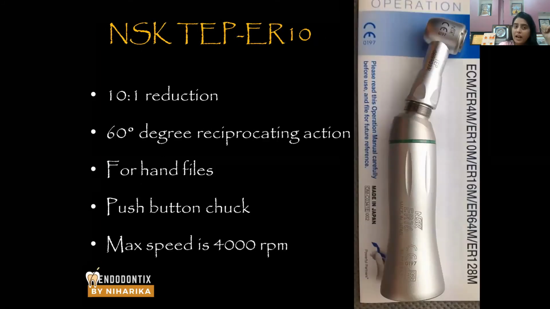Now, there is another handpiece by NSK, and this has a reduction gear ratio of 10:1. That means you attach it to your micromotor, and if you set the limit to 40,000 RPM or the maximum limit of the micromotor, since the gear ratio is 10:1, the output RPM is only going to be 4,000. Okay, 40,000 divided by 10 comes out to be only 4,000. So these handpieces have a push button. You can use your hand files, and maximum speed is 4,000.